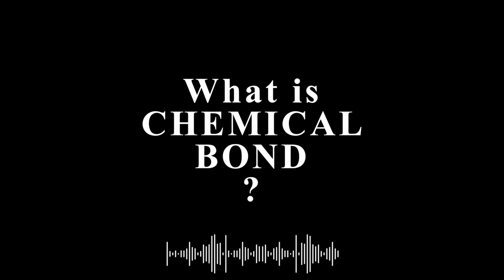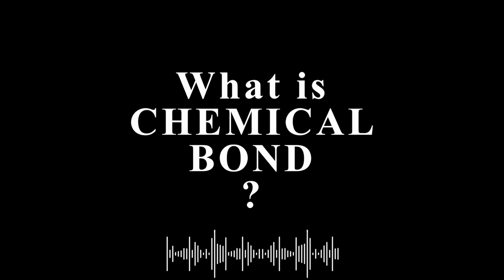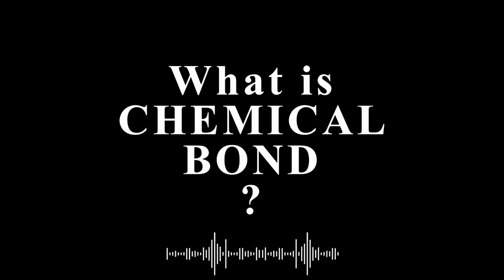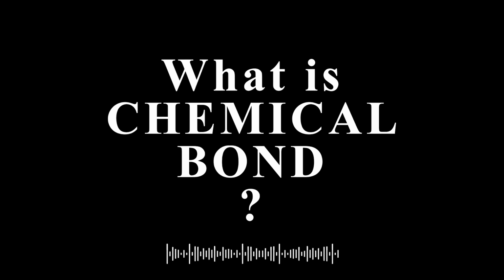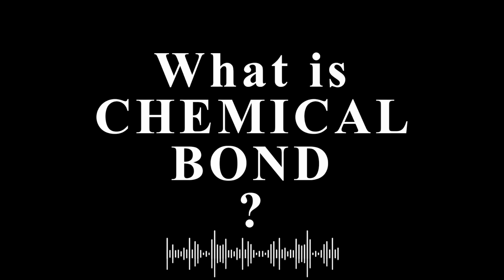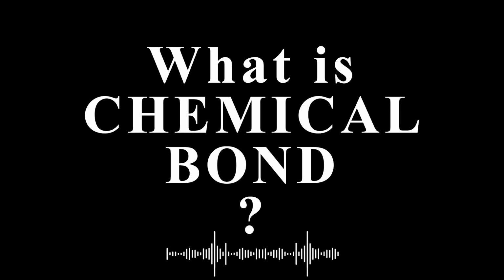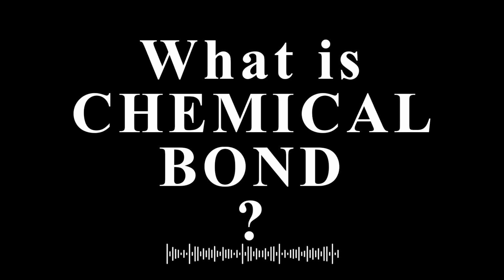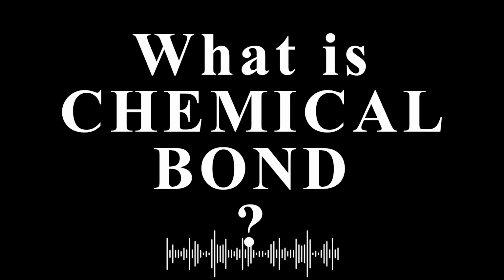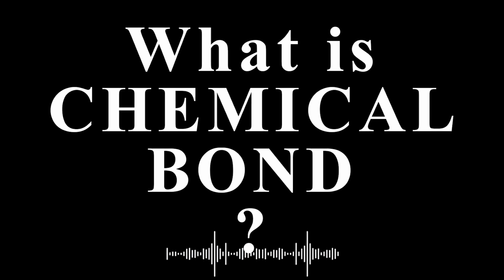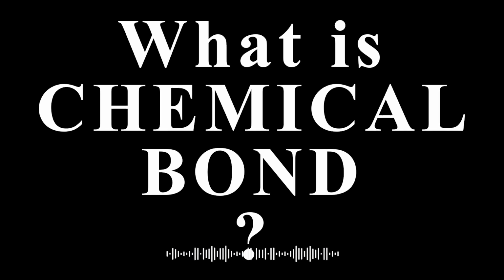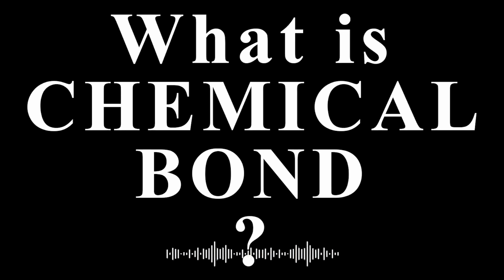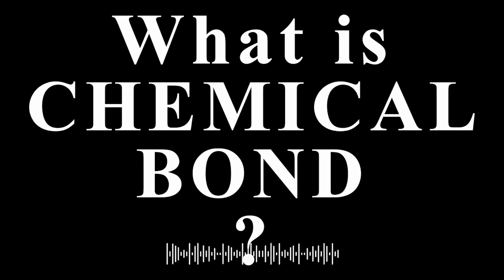Atoms are made of protons, neutrons, and electrons. The key players in chemical bonding are the electrons, especially those in the outermost shell, known as valence electrons. Atoms bond because they tend to seek a stable electron arrangement, often similar to that of noble gases, which are naturally stable. There are several main types of chemical bonds.